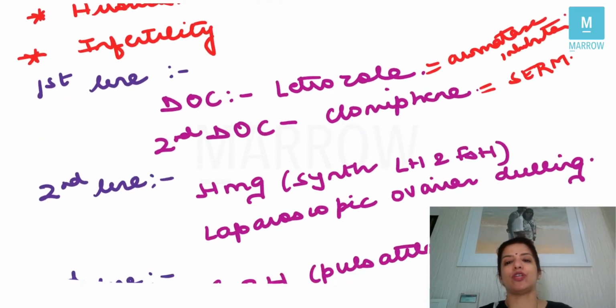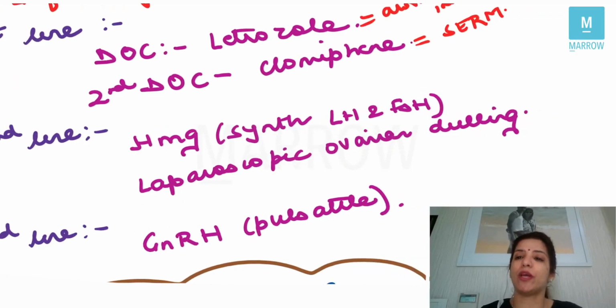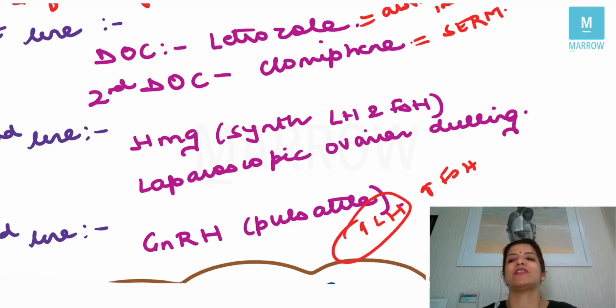The second line treatment is HMG, and if you remember, I told you HMG is synthetic LH and FSH. And one of the second line treatments is a surgery which is laparoscopic ovarian drilling. The third line treatment is GnRH, and GnRH you are going to give in a pulsatile manner, right? Why? Because when you give GnRH in a pulsatile manner, it will increase LH and it will increase FSH. So if FSH is increased, the number of follicles will mature, and because LH will increase, it will lead to ovulation, because the LH surge is responsible for ovulation, right?